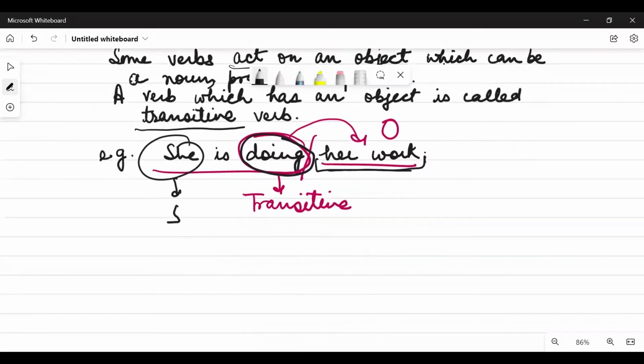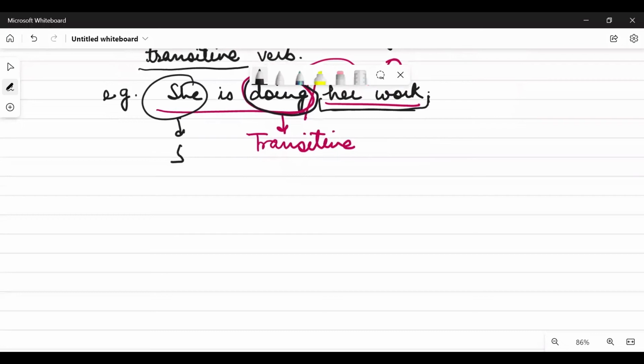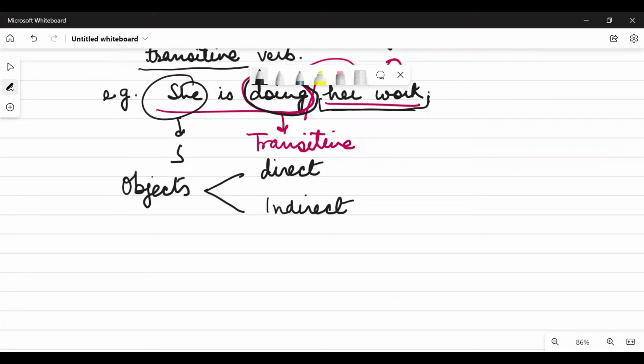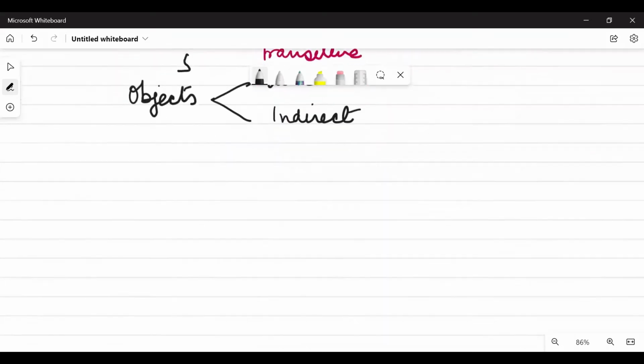Now, when we are learning about objects, please understand there can be two kinds of objects. One can be a direct object and another can be an indirect object, right? Now, how to understand which is a direct and which is an indirect object? Let me give you an example.